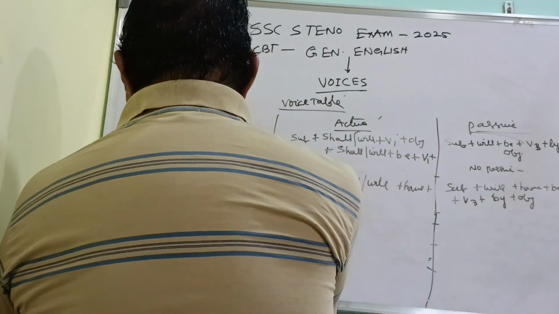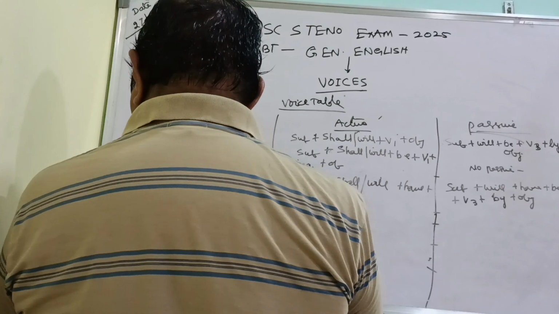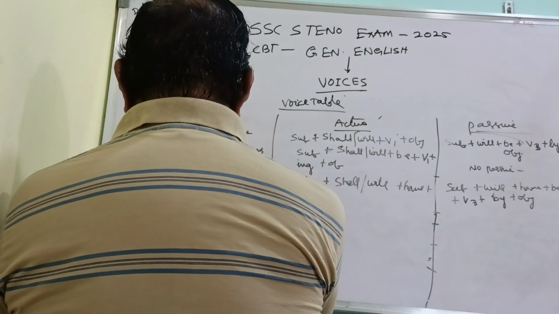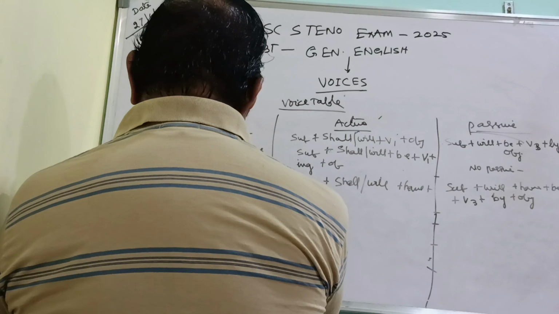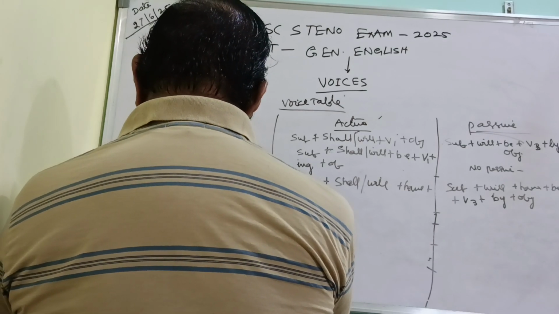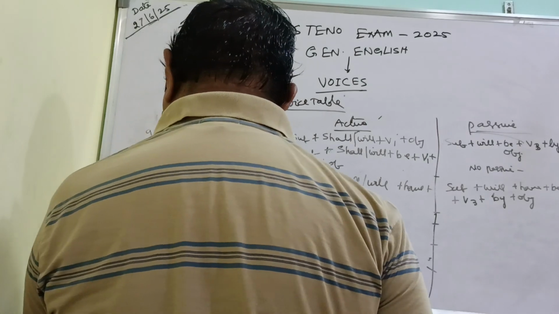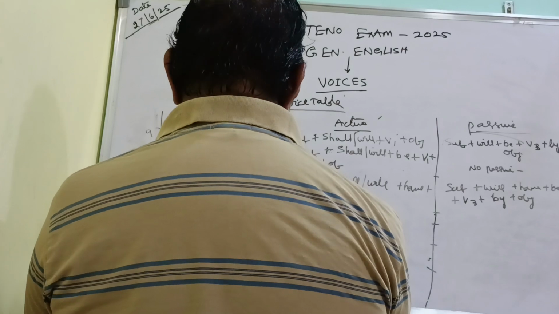Then the last type of tense is future perfect continuous.